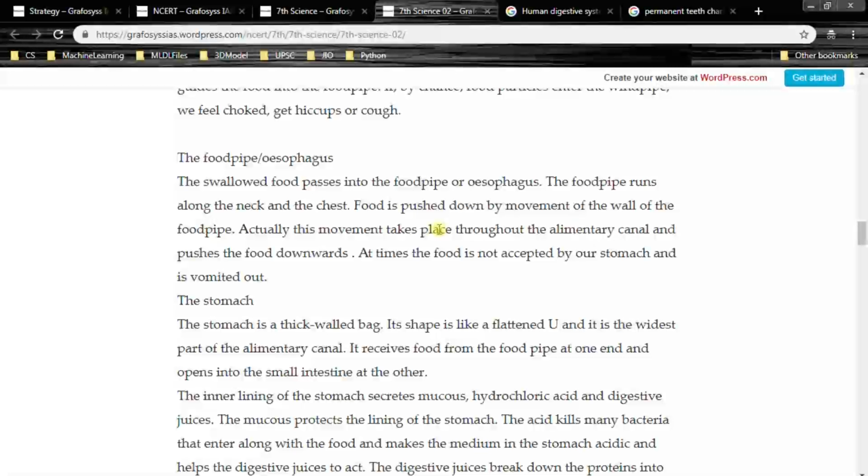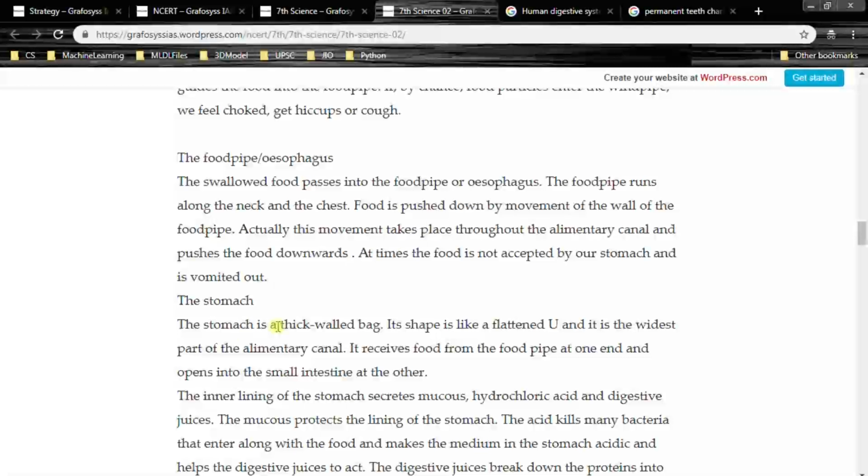So, the swallowed food passes through esophagus, right? Esophagus or food pipe. Please remember the spelling of esophagus, right? So this runs through neck and the chest, and it is pushed down by movement of the wall. So this movement takes place through alimentary canal, right? Sometimes our stomach won't accept the food and it is vomited out.